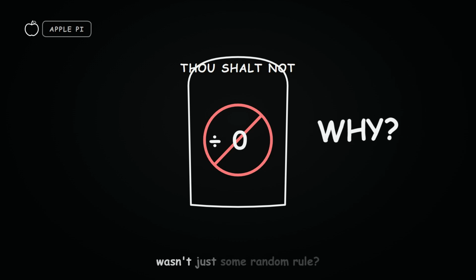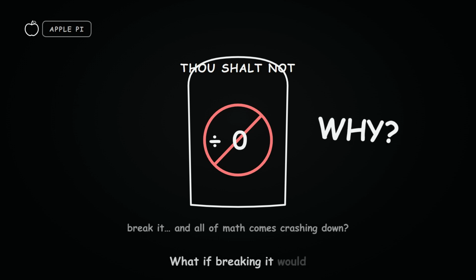What if the reason wasn't just some random rule? What if breaking it would cause the entire logical structure of math to come crashing down? This isn't just about following orders. This is about protecting reality itself from a full-blown paradox.